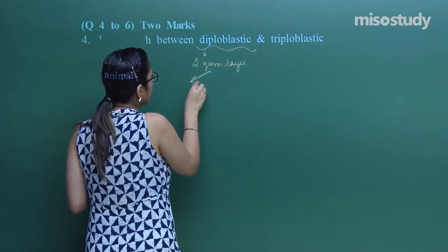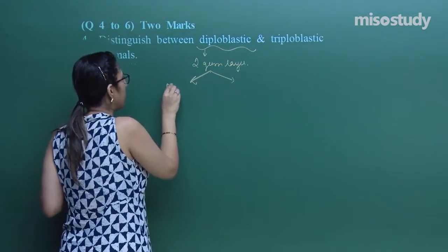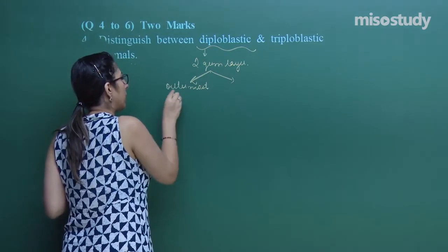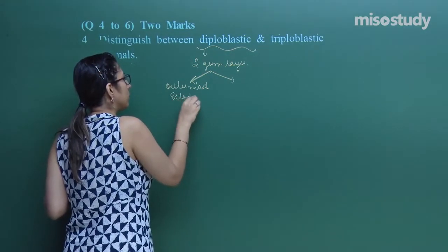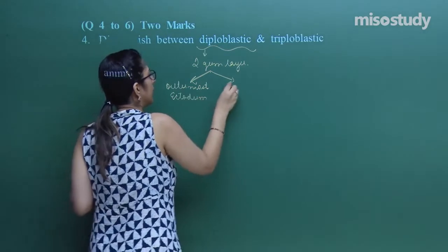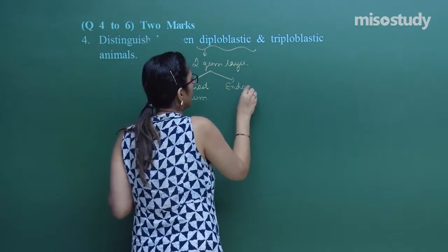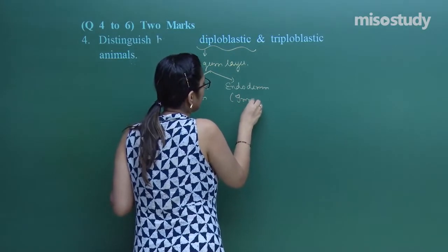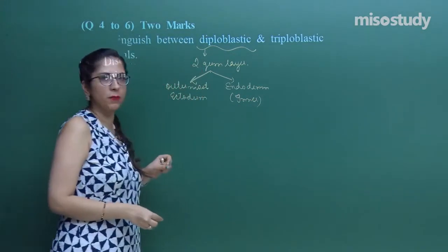What is the name of those germ layers? Outermost is the ectoderm, then there is the endoderm, which is present towards the inner side. Hope you are getting what I am trying to say.